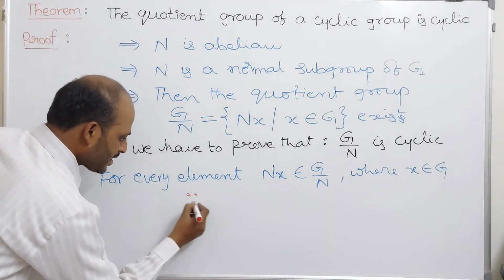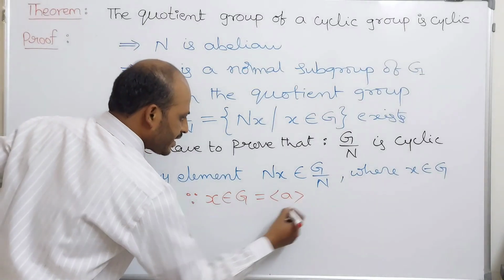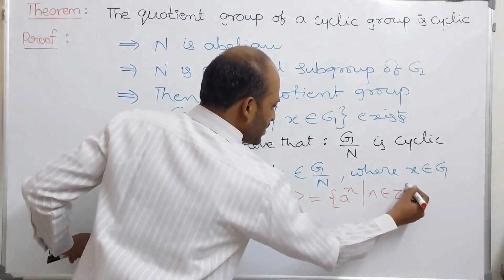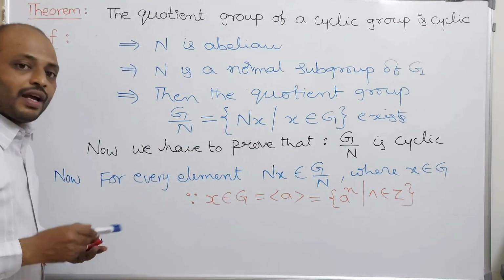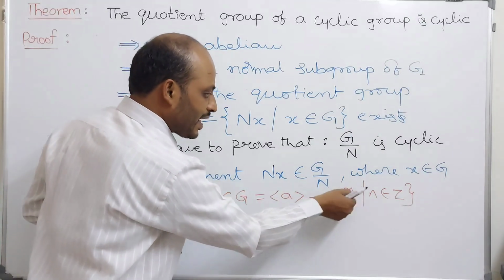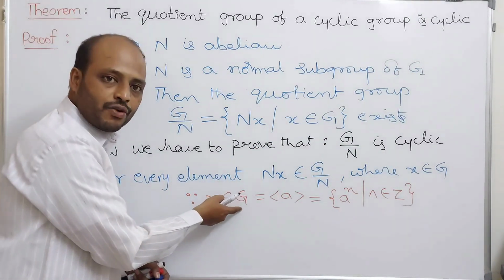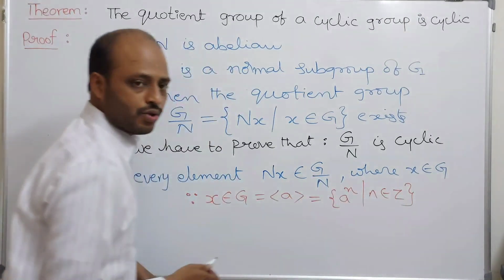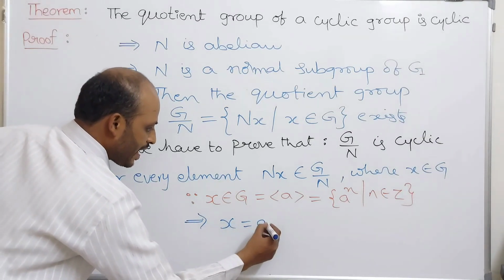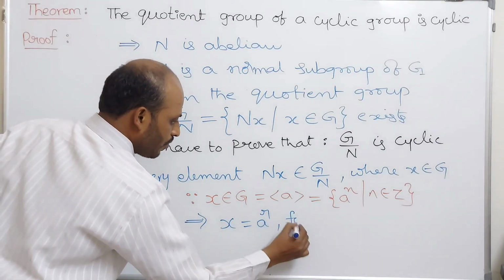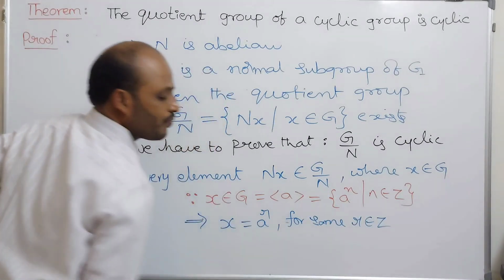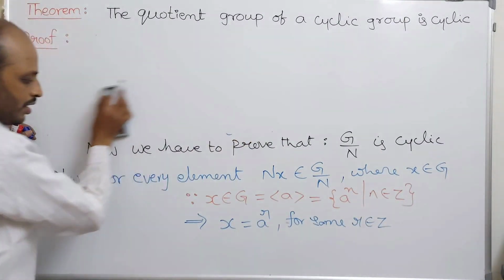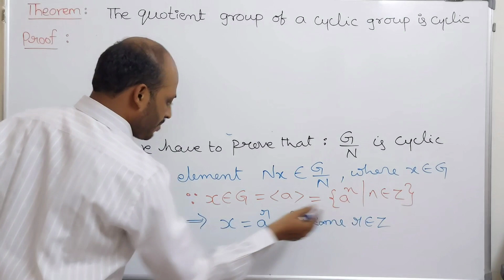Observe that. Since x belongs to capital G and G is a cyclic group generated by A, by applying the definition of a cyclic group, every element of G is of the form A power n such that n belongs to Z. It means x is an element of G and every element of G can be written as some exponent of A, where that exponent must belong to Z. So this x can be written as A power r for some r belonging to Z.